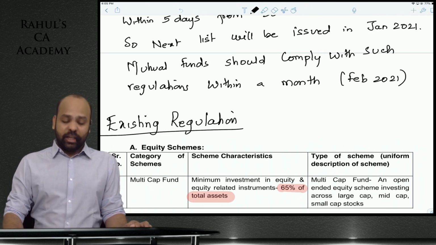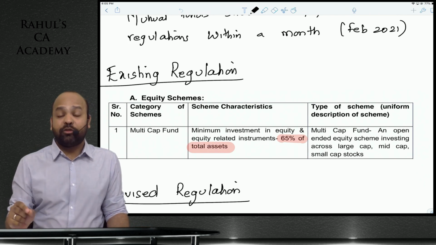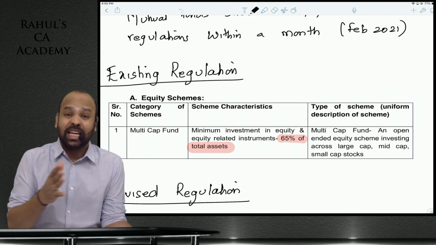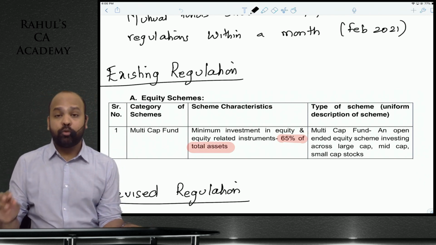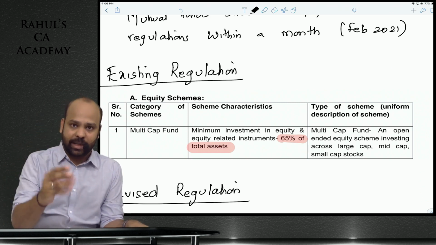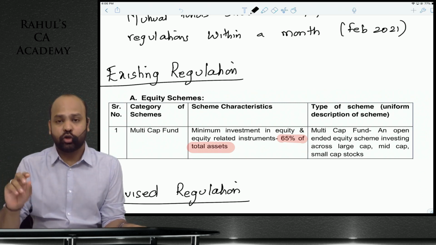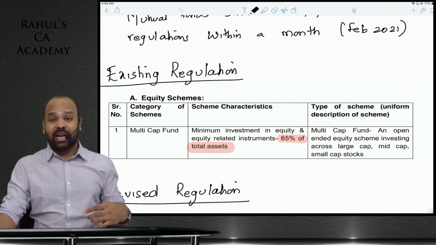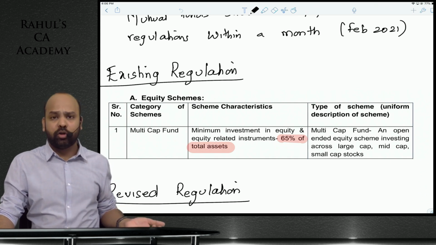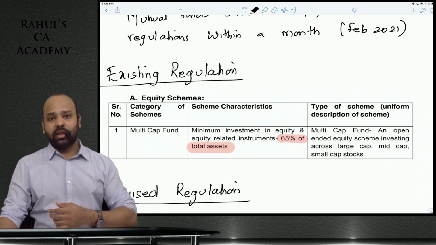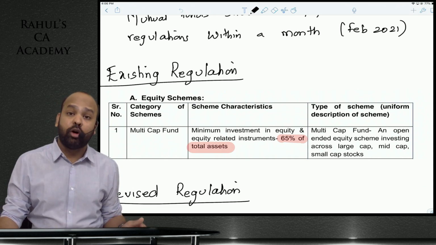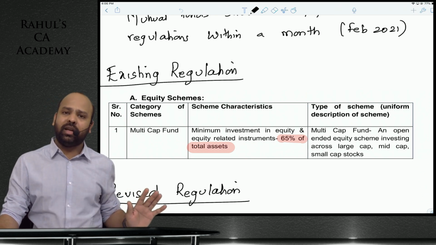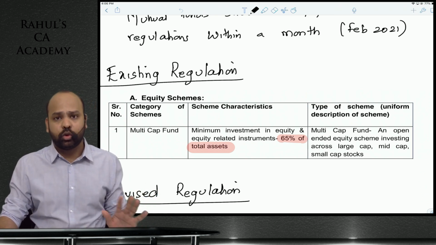Now, earlier, as per the SEBI regulations, the only thing that was specified was that you should invest 65% of the total amount in equity or equity related instruments. Whether you want to invest the amount in large cap stocks, mid cap stocks or small cap stocks, that would all depend upon the outlook of the mutual fund manager. If he thinks that the markets are too volatile, he might put a large amount of money in large cap stocks. If he thinks that the small cap and the mid cap category is going to perform really well, he will put a lot of money in the small and mid cap category, which means it was basically, guys, based on the mutual fund manager who's running the show there.